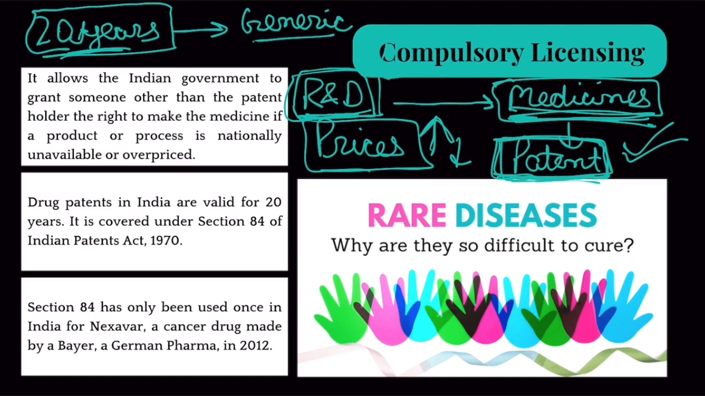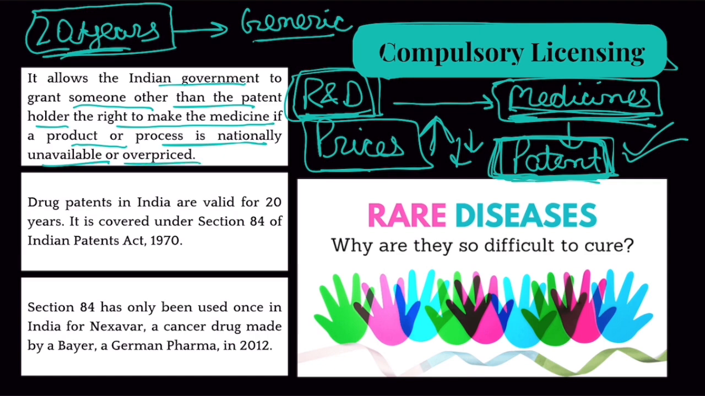Though, as per the Indian patent law, if a company has a patent, then that company has the exclusive right. But if the government feels that this medicine is critical, very important, then the government can partially take away this exclusive right and grant it to some other company which is ready to manufacture this medicine at a lower price. This is known as compulsory licensing. So it allows the Indian government to grant someone other than the patent holder the right to make a medicine if a product or process is nationally unavailable and overpriced.